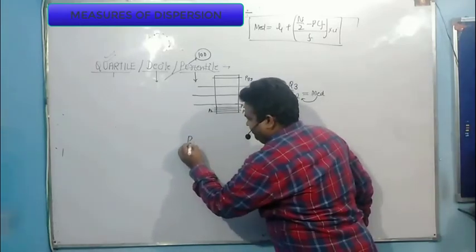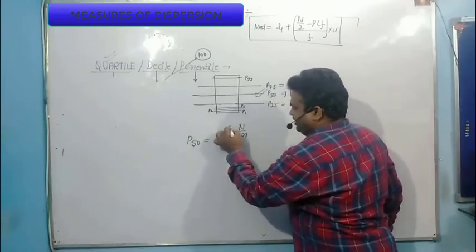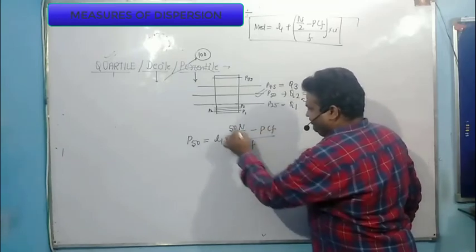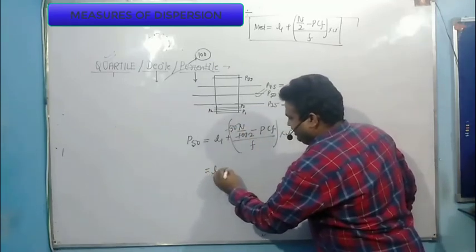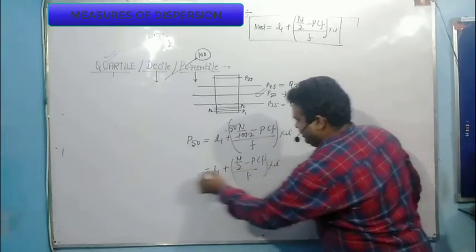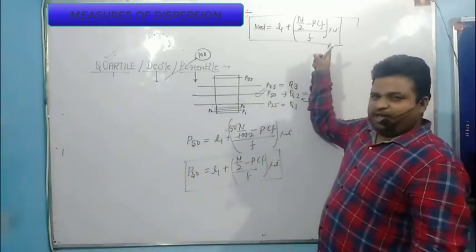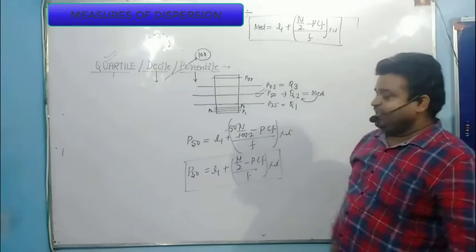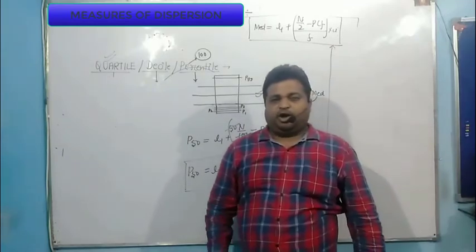Now I am writing the formula of P50. So what is my P50 formula? L1 plus n by 100, you need to multiply this by 50 because you are calculating the 50th percentile, minus PCF divided by F into I. So 2 times 50 is 100, and I will get L1 plus n by 2 minus PCF divided by F into I. This is P50. Look at the above: L1, n by 2, PCF, F, I. It means that my P50 value is exactly the same as my median value.